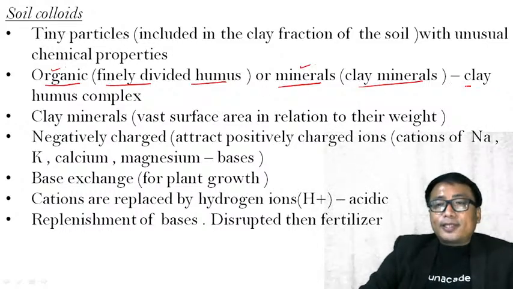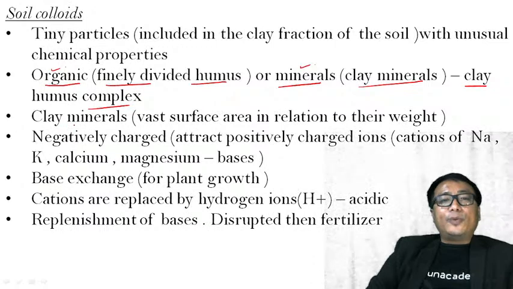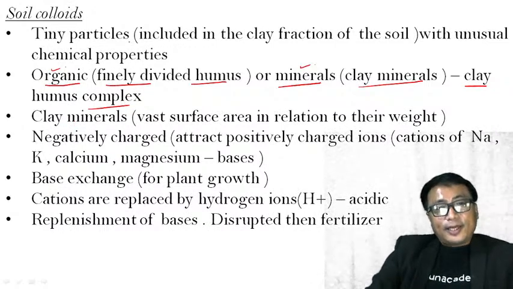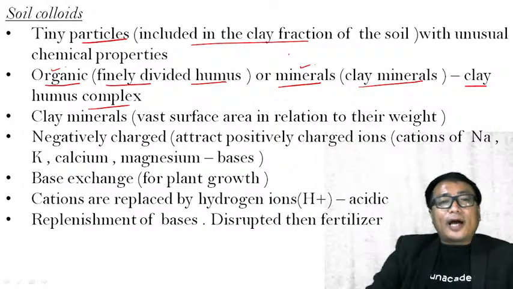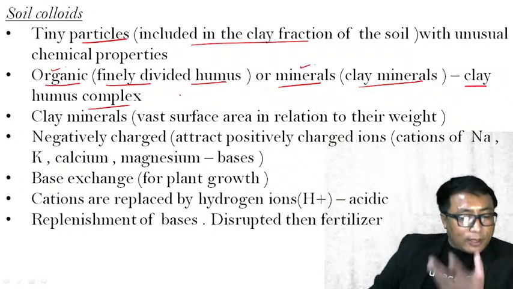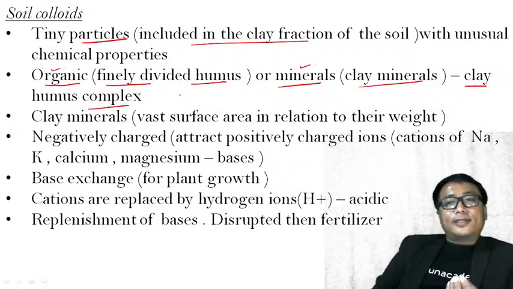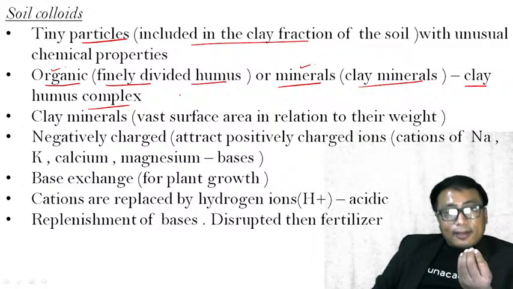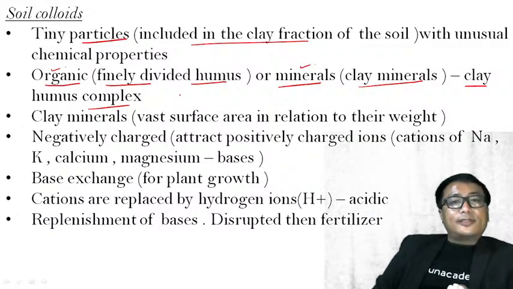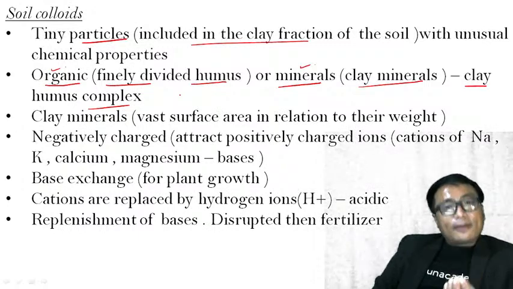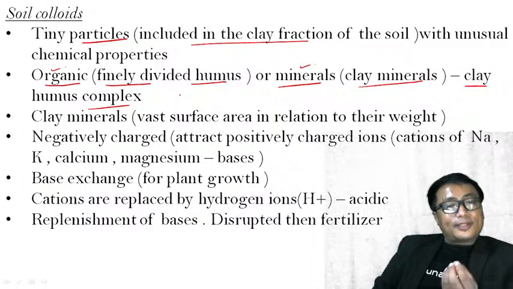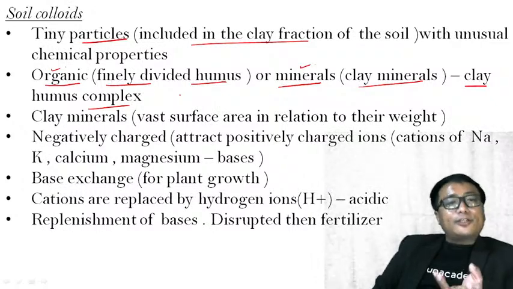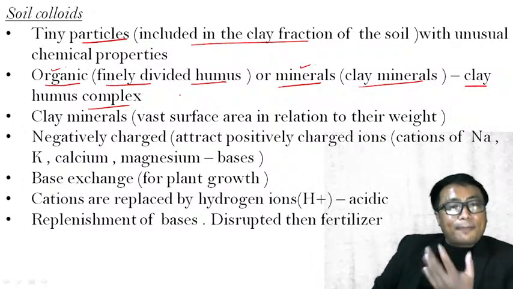Combined together to form this clay humus complex, which is nothing but the soil colloids. That is the tiny particles included in a clay fraction of the soil with unusual chemical properties known as soil colloid. So what is soil colloid? Soil colloid can be either clay minerals or an organic material, that is finely divided humus, or it can be a combination of both called a clay humus complex.